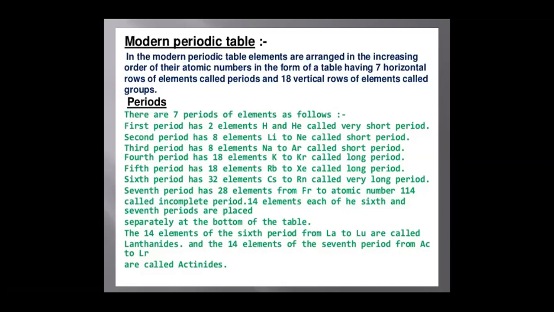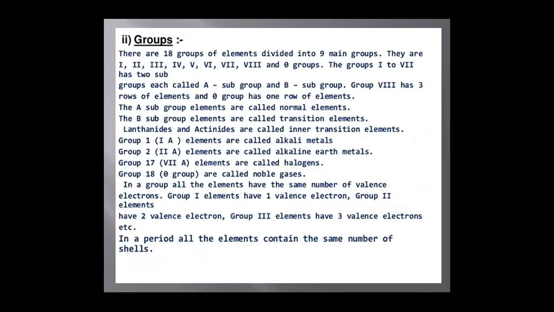14 elements each of the 6th and 7th periods are placed separately at the bottom of the table. The 14 elements of the 6th period, from lanthanum to lutetium, are called lanthanides, and the 14 elements of the 7th period, from actinium to lawrencium, are called actinides.